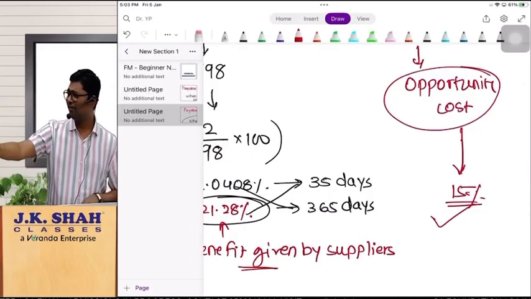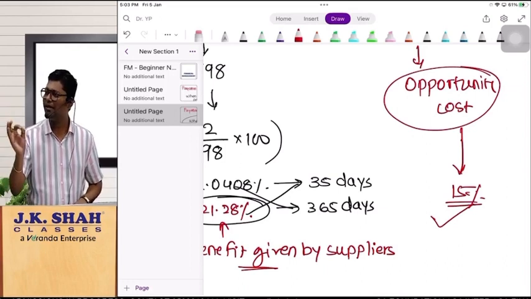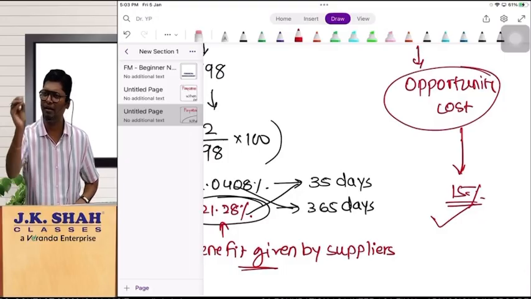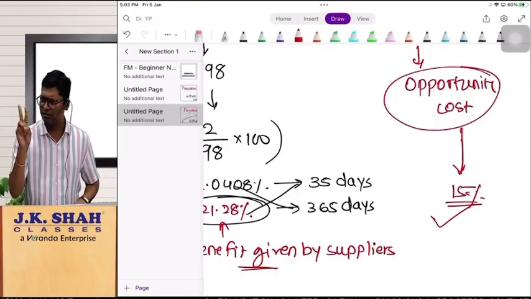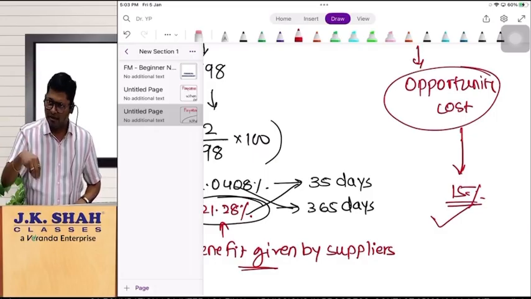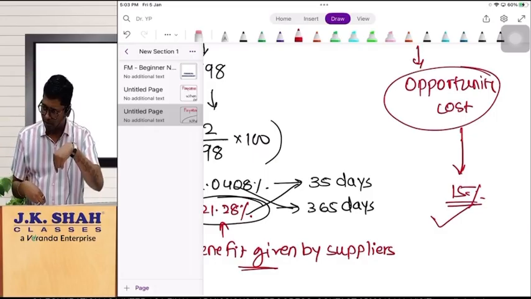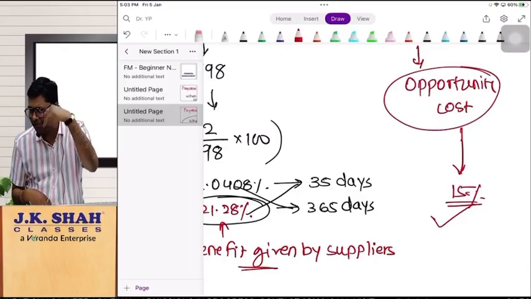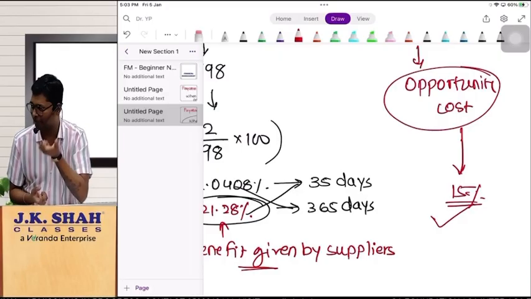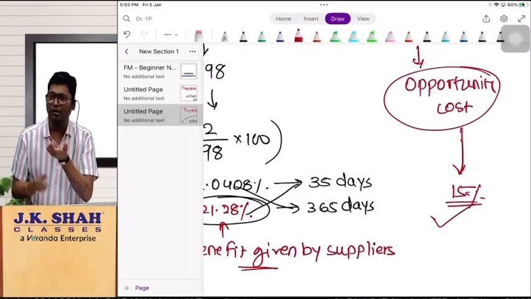Which chapter did I start? Working capital estimation. In payable management, we are taking care of only one thing: when to pay money to your supplier. You have 2 options: you can pay early or you can pay in a later period. If you pay early, you get a discount. You should compare that discount with the amount of payment, calculate the percentage of benefit first, and convert that percentage into an annualized figure.